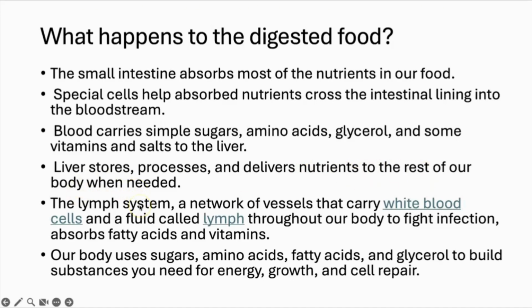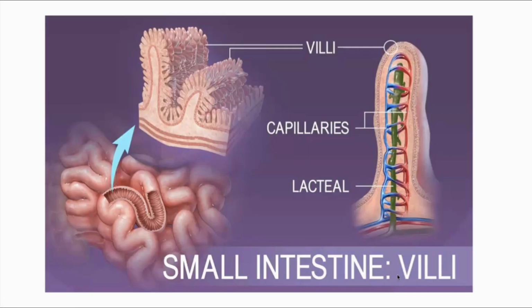And the lymph system also has white blood cells and a fluid called lymph throughout our body to fight infection, and it also absorbs fatty acids and vitamins. Our body uses sugar, amino acids, fatty acids, and glycerol to build substances we need for energy, growth, and cell repair. Okay. Now we will see about the special cells.